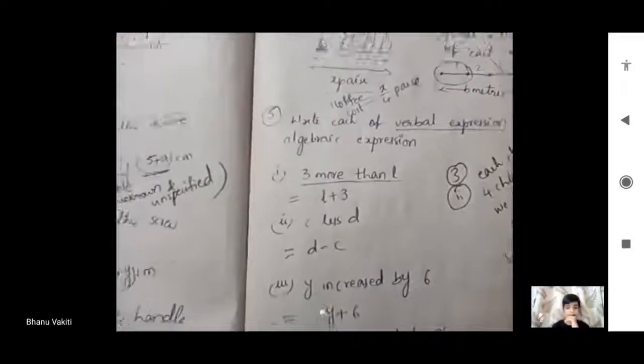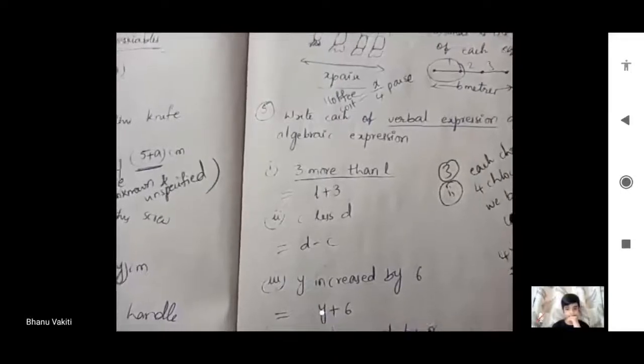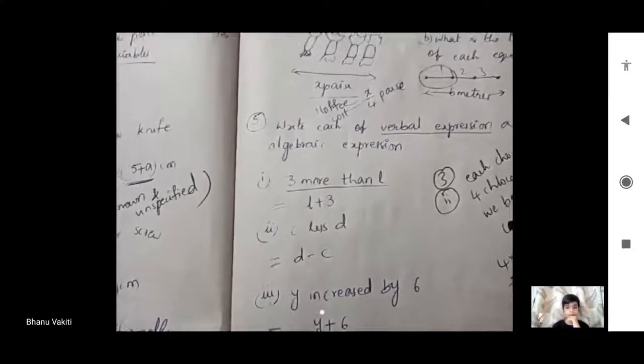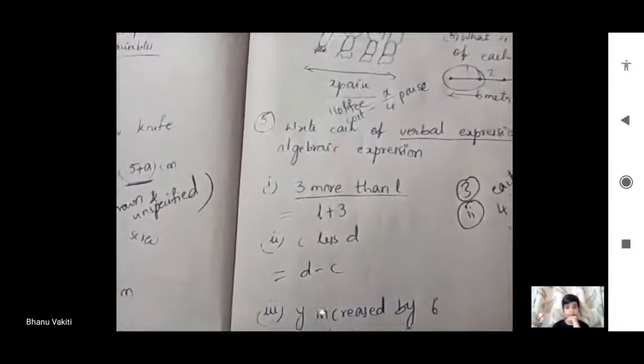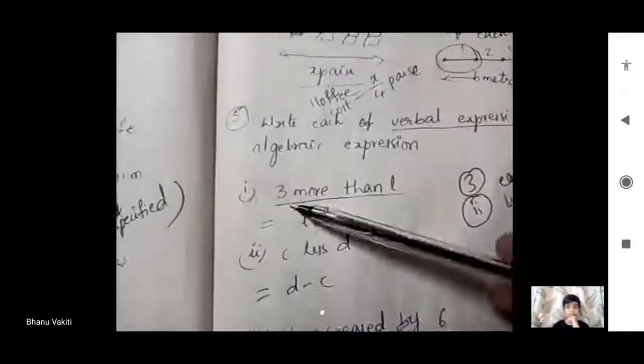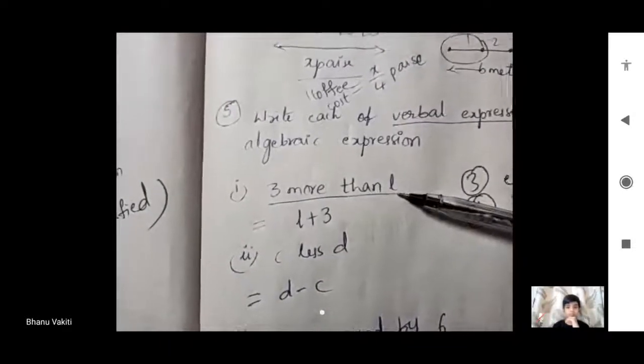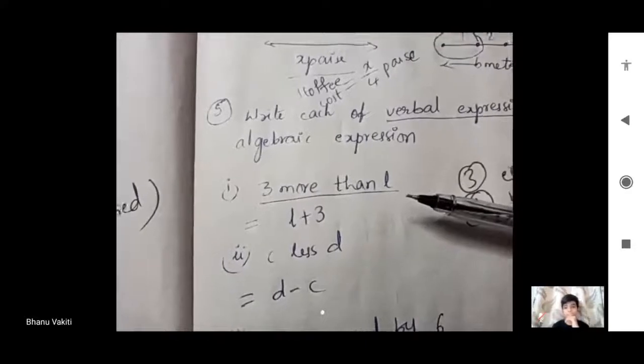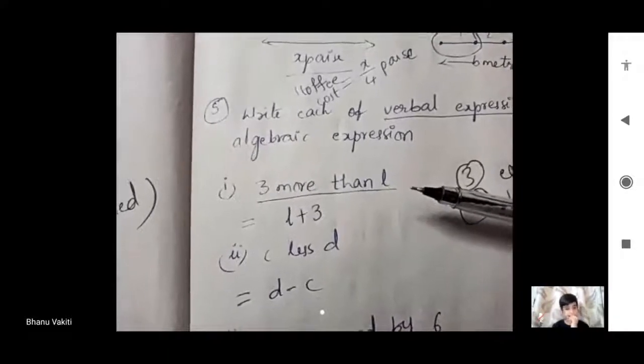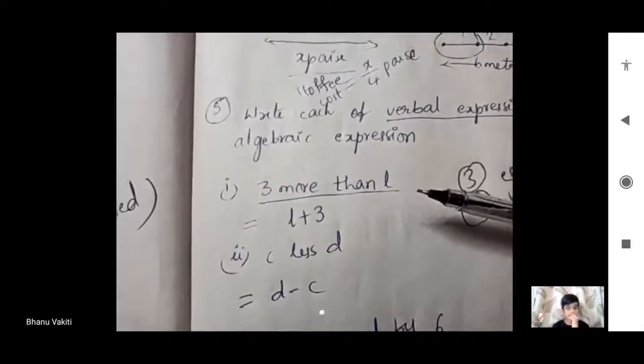Next is the fifth one. Write each verbal expression as an algebraic expression. 3 more than L means what? We have to add 3 to L. 3 more than L, more than 3.